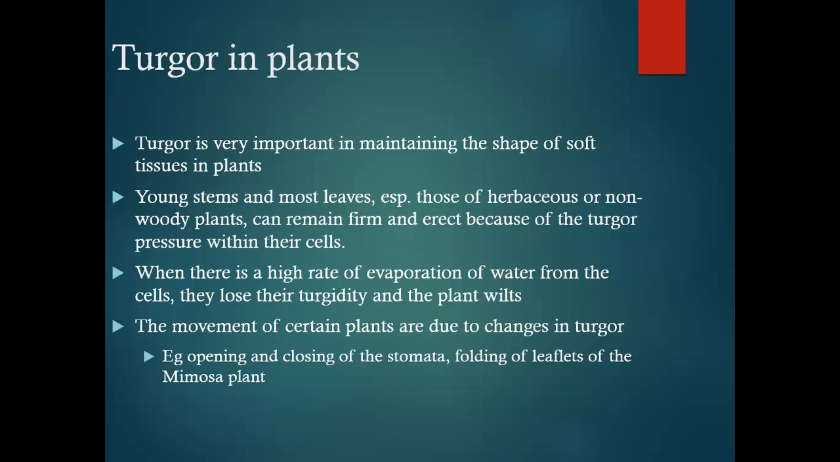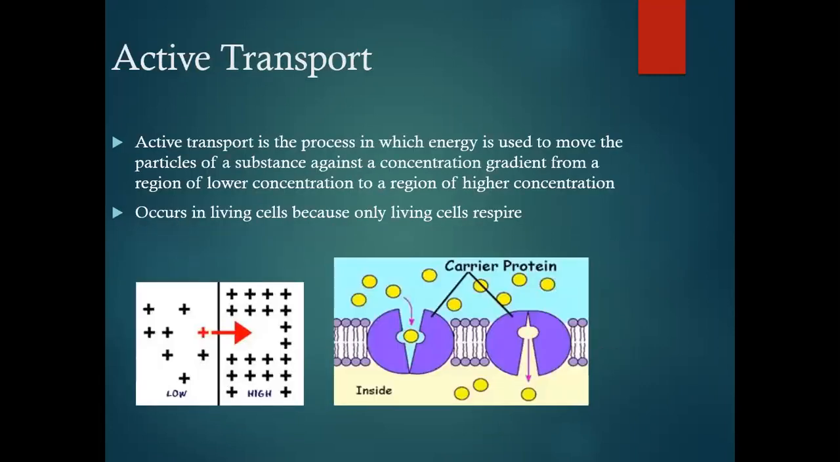Turgor is a very important factor in maintaining the shape of the soft tissues in plants, and the young stems and most leaves, especially those of herbaceous or non-woody plants, can remain firm and erect because of the turgor pressure within their cells. When there is a high rate of evaporation of water from the cells, they lose their turgidity and the plant wilts. The movements of certain plants are due to changes in turgor, for example, the opening and closing of the stomata and the folding of the leaflets of the mimosa plant.